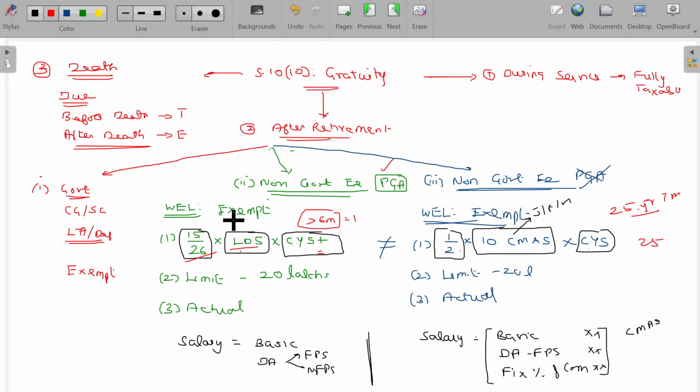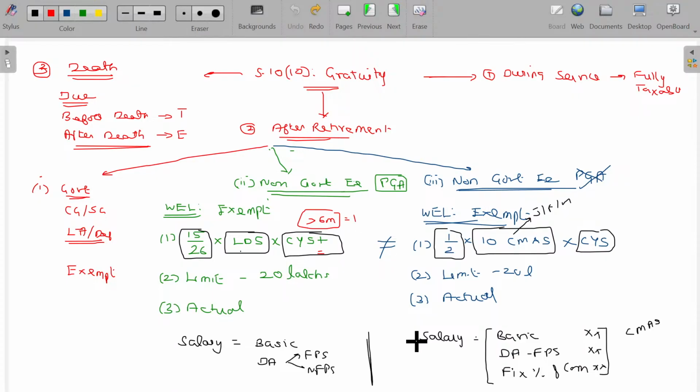But in the case of non-Payment of Gratuity Act, the partial year of 7 months, being more than 6 months, will be considered as 27 years. So this is also a bigger number, this is also a bigger number, so you'll get the biggest number here, and it will give more exemption. So remember easily: if you are following the Payment of Gratuity Act, you will get more exemption than the non-covered ones.